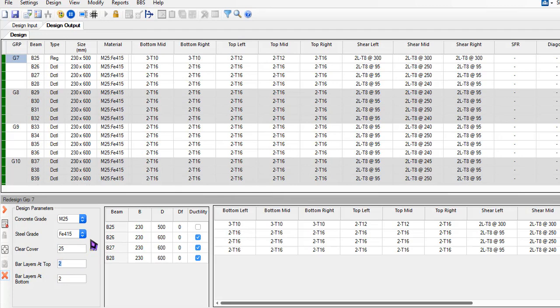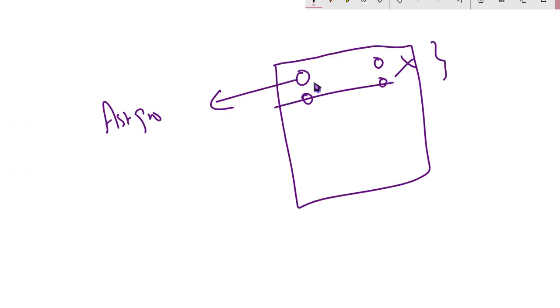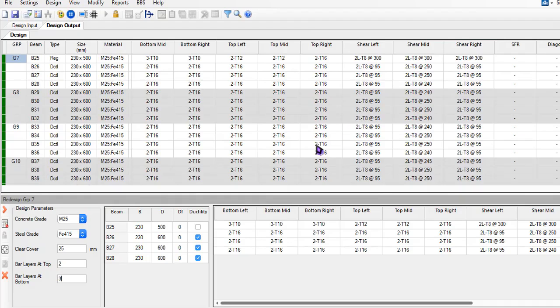If you want, you can go for bars at top and bars at bottom, maybe 3 layers. So let's see this in the detailing option. I can go for the redesign option here. These are the bar layers at top and bar layers at bottom, which will be clearly visible from this figure. These are 2 layers. If you want 3 layers, you'll have 3 layers of bars at the top.